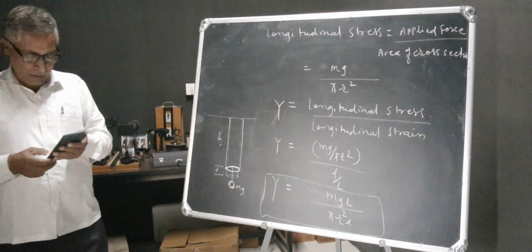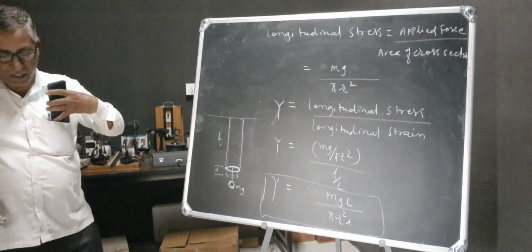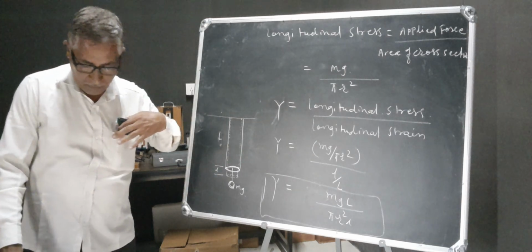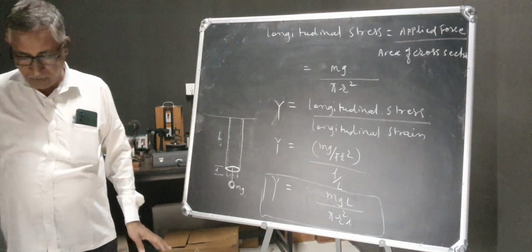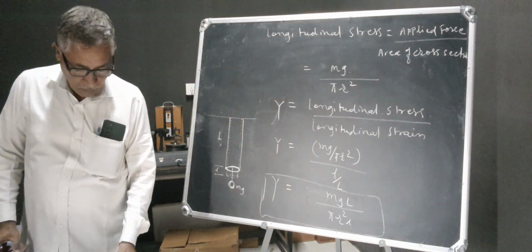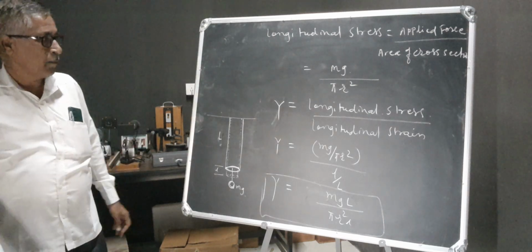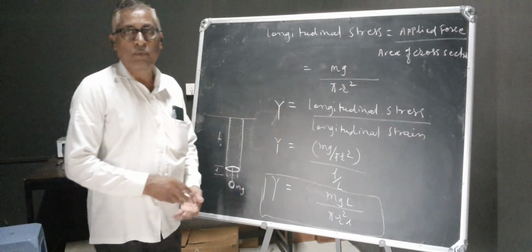With this, we have finished the first point of elasticity. In the next period, we will see the bulk modulus, and thereafter we will see the modulus of rigidity. I think this is enough for this period.